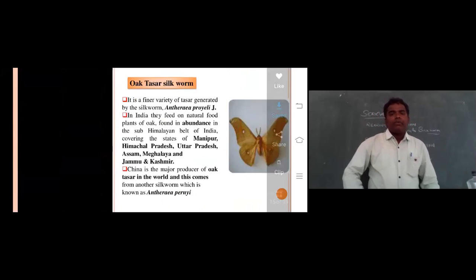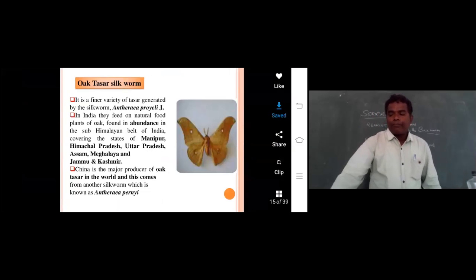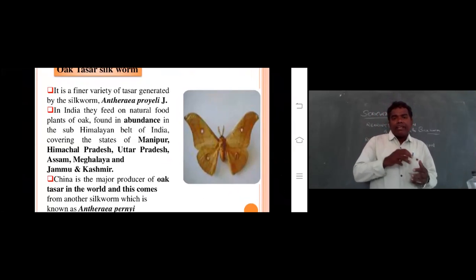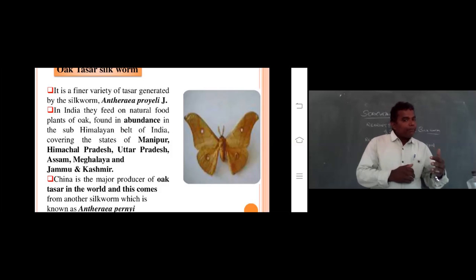Okay, next one, oak silkworm. You know very well, it is a finer variety of Tassar. So this oak Tassar silkworm is similar, of the same family as Antheria mylitta. That's why it is Tassar silk generated by the silkworm. Right. It is generated by Antheria proylei.